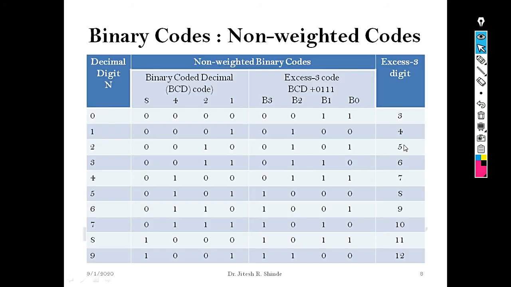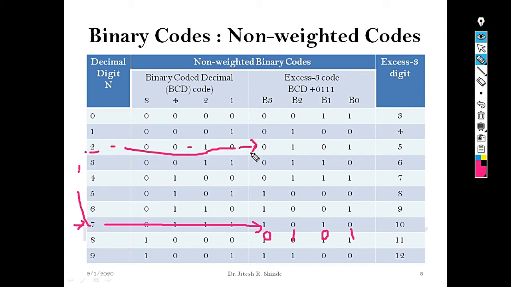Let's go with, say, 7. The excess-3 representation of 7 is 1 0 1 0. First step, compute the 1's complement. The answer we get is 0 1 0 1. Next step, compute the 9's complement of 7. 9 minus 7, the result is 2. The excess-3 code representation for 2 is this one: 0 1 0 1.